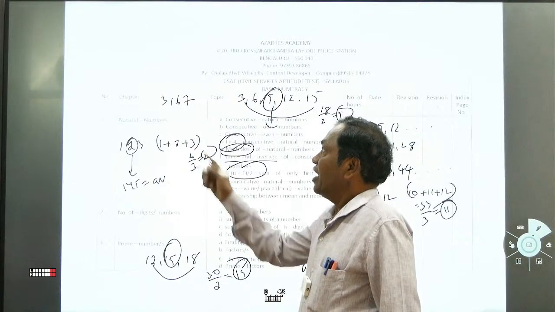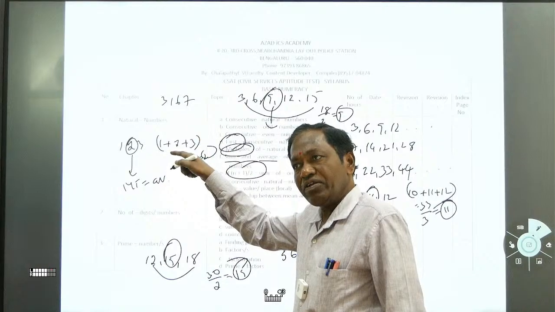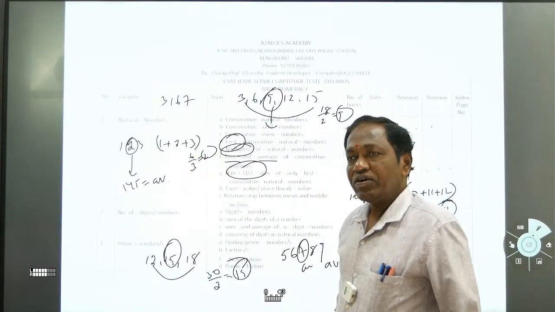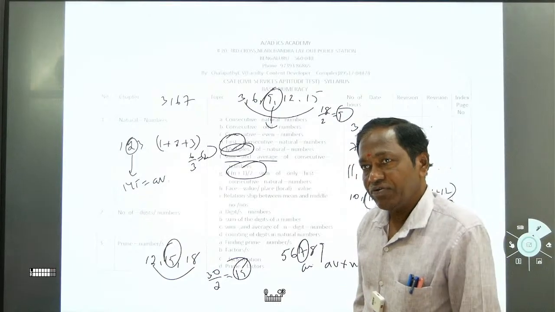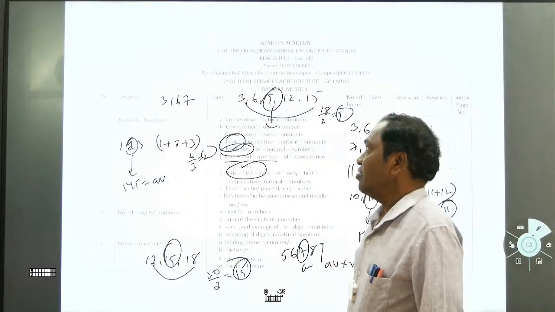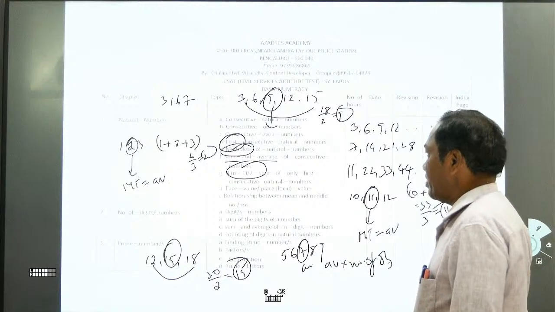Like that. And what is the face value of 1? 1 only. What is the place value? 100. It is the hundreds place. Like 3. What is the face value of 3? 3 only. Place value of 3 is what? Thousands, that is 1,000, so 3,000. That is a thing, and that is face value and place value.